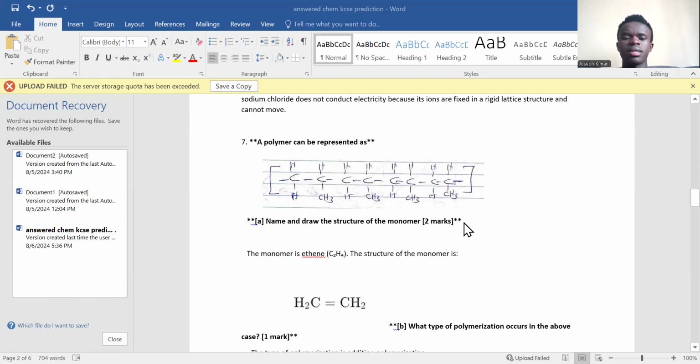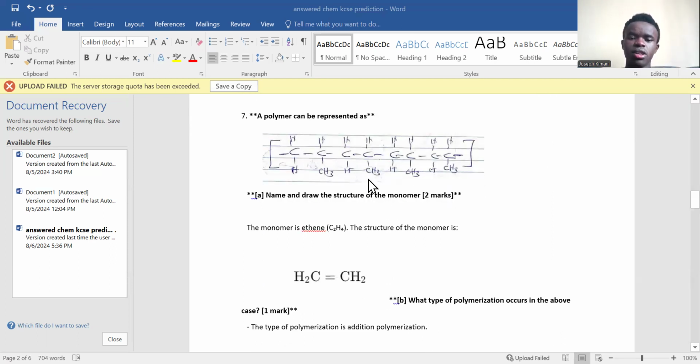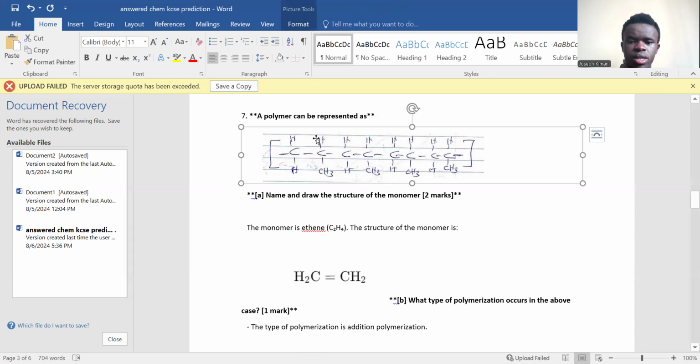The next question: a polymer is presented like this. Remember, this is organic chemistry. So this is a polymer, and you have been told to name and draw the structure of the monomer. So how will the structure of the monomer look? Let's see, it will be this one. We have two carbons and how many hydrogens? 1, 2, 3, and then plus this 3 here.